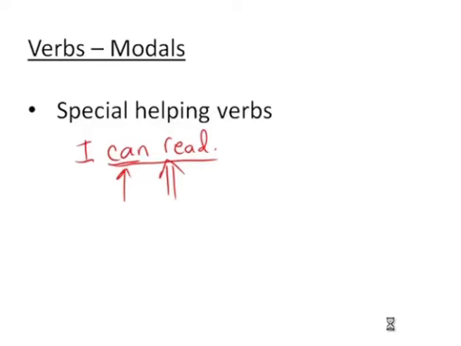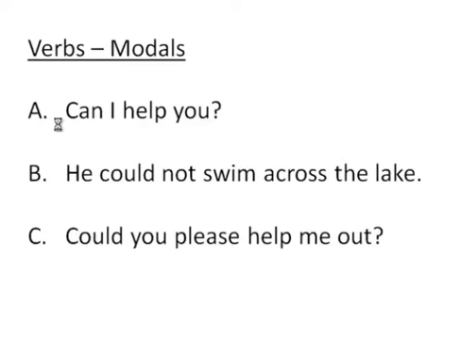So let's go on to a few other examples. I'm going to see other modals. So we have can I help you? We've seen that one. And then we have he could, which is the past tense of can. So this is past tense. He could not swim across the lake. So this is probably referring to some event, maybe last week. They were talking about Johnny. He could not swim across the lake.